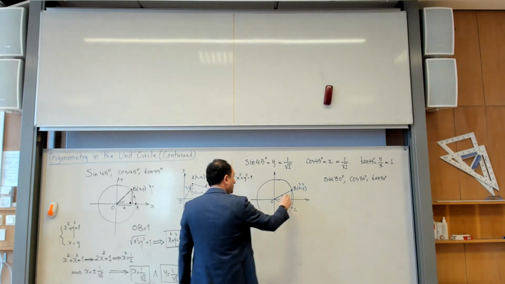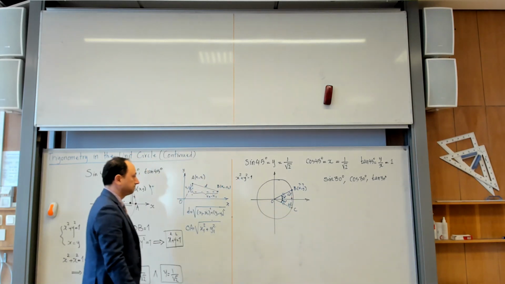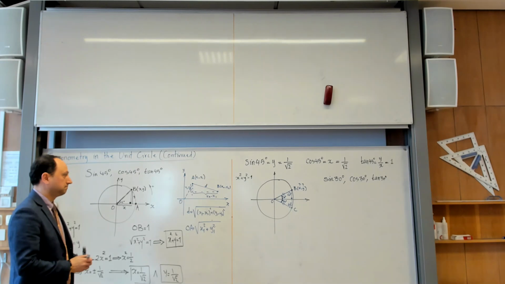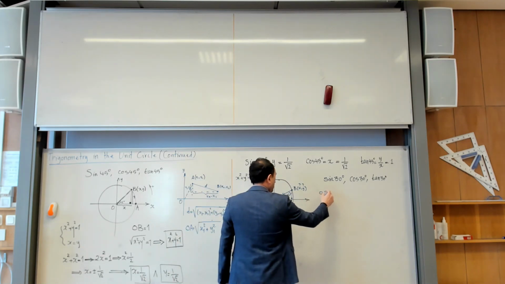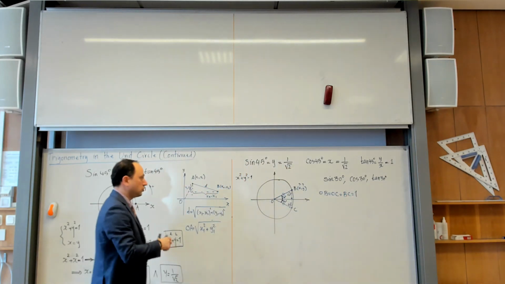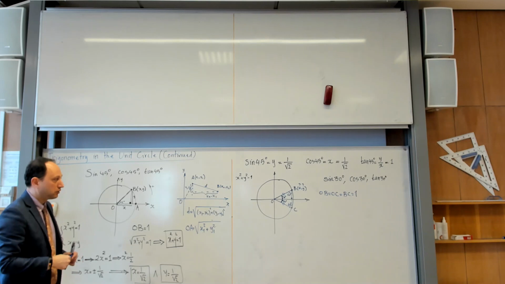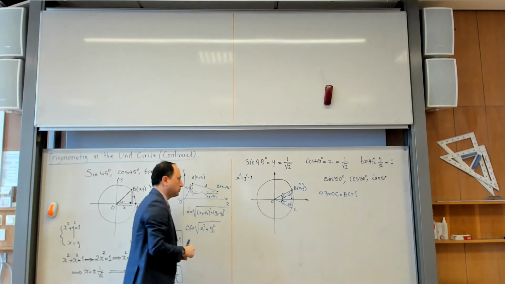So all these angles are actually 60, and the sizes are all the same. Let me write this more properly. So OB is equal to OC is equal to BC is equal to 1. Because OB and OC are radii, they are already equal to 1, but I also showed that BC has to be equal to 1 as well.